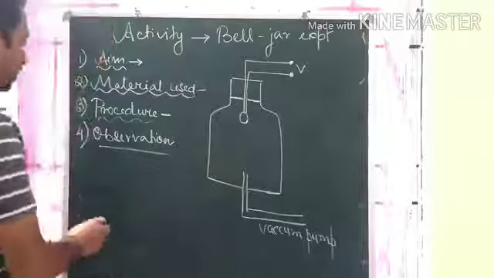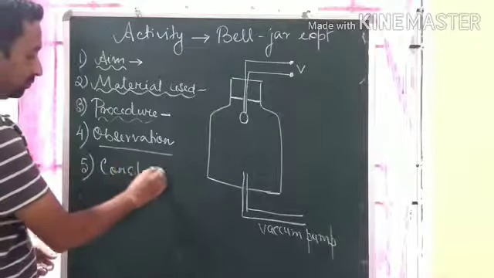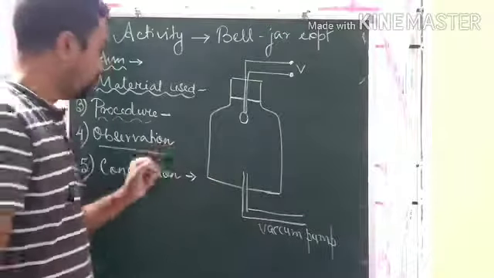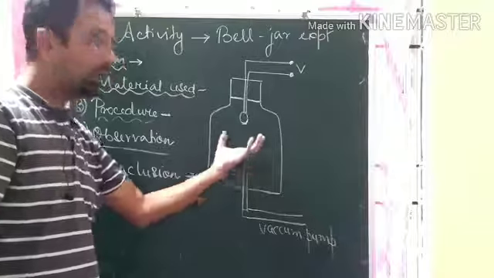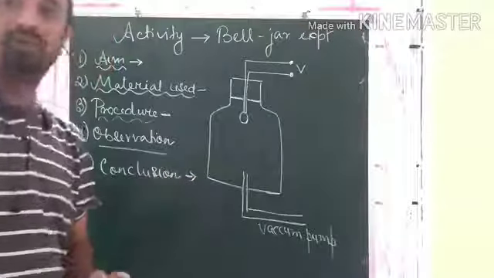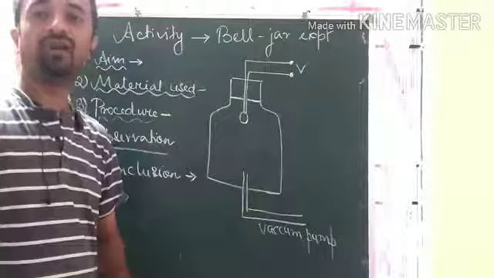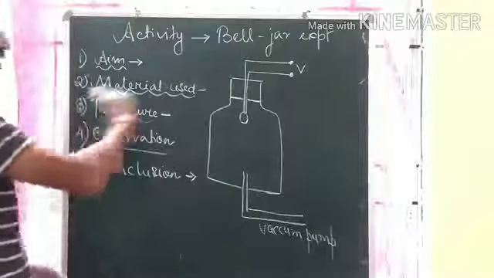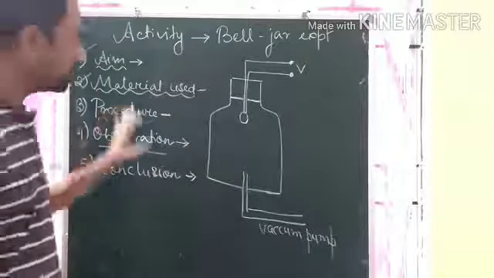And lastly you will write the conclusion. What will you write in the conclusion? When vacuum was created inside the jar, no sound was heard. This experimentally proves that sound requires a medium to travel. That will be your final conclusion. So you follow these steps, you give the headings like this: aim, material used, procedure, observation and conclusion. You write the activity nicely.